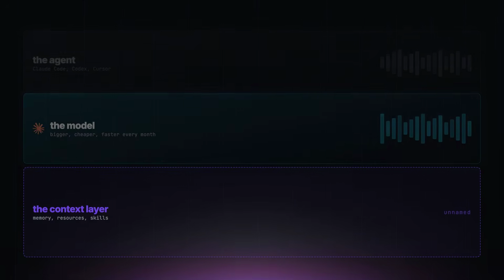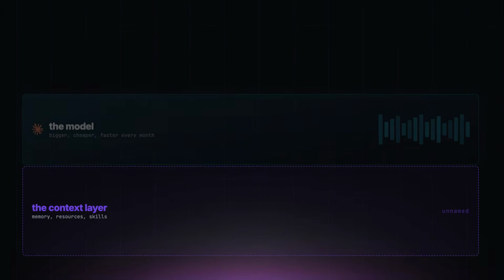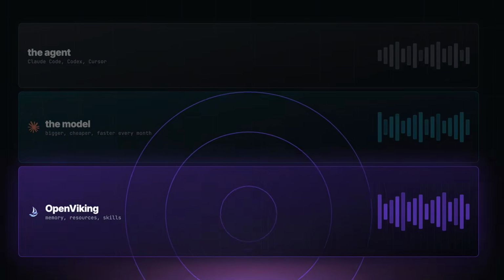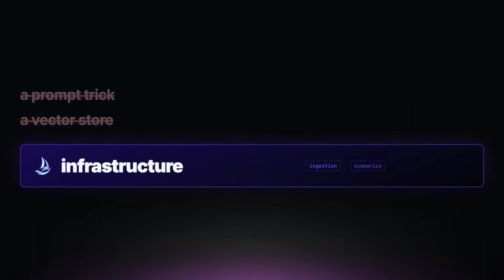The real problem with agents in 2026 is no longer just the model. It is the context layer underneath the model, and I think OpenViking is one of the first open source projects that names that layer properly, not as a prompt trick or a vector store, as infrastructure.